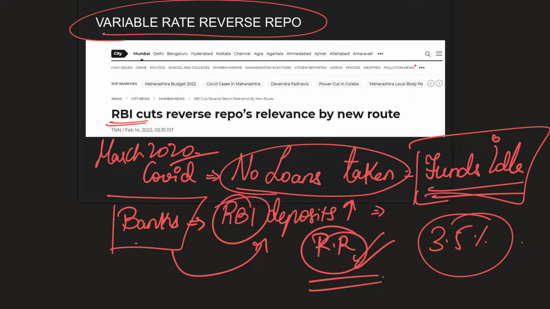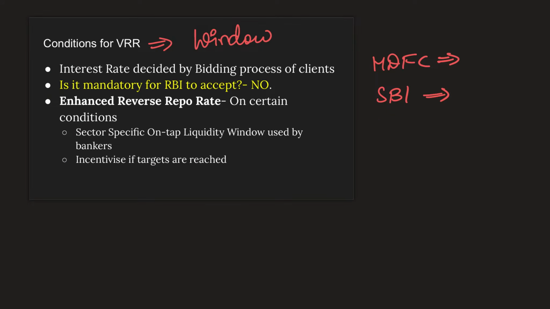So this is not going to help the economy, and this is where RBI decided to come up with the concept of variable reverse repo. Firstly, they reduced the repo rate and made it not attractive for bankers. The second thing that they've done is variable rate reverse repo. The first thing that you have to note here is it is not mandatory for RBI to accept all the money that is coming to them from banks.